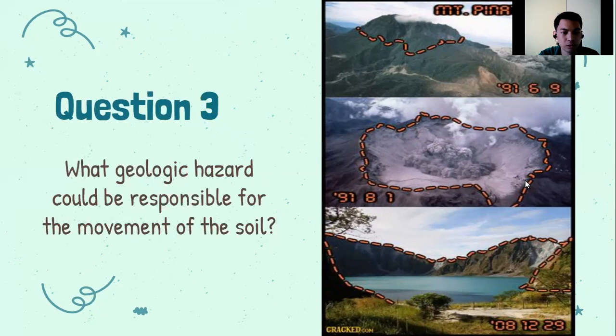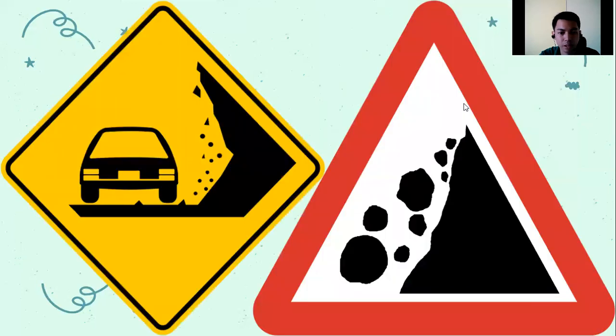And number 3: what geological hazard could be responsible for the movement of the soil? So, ano bang mga geological hazards ang mga possible na nag-cause ng ganito? Ang mga possible is avalanche, also landslide with ice and soil and mud flow, and also landslide. So, yan yung mga pwedeng naging responsible dito sa ganitong deformation ng ating mga volcano.